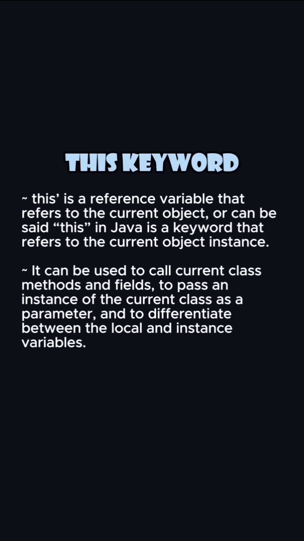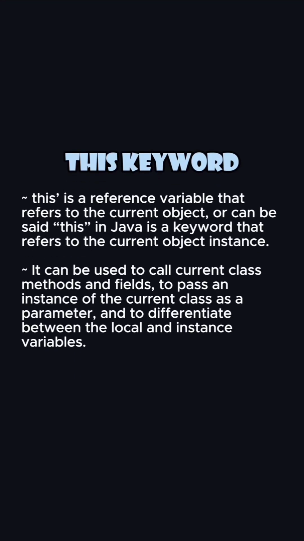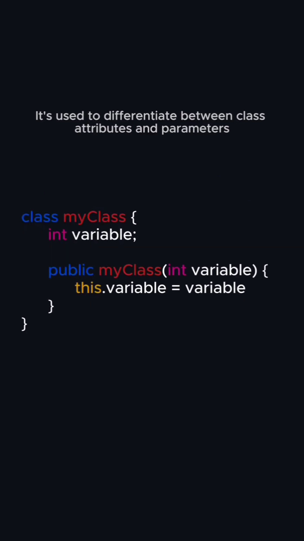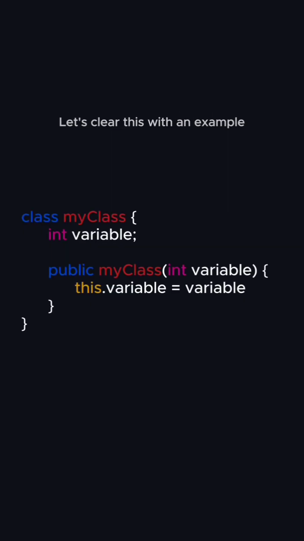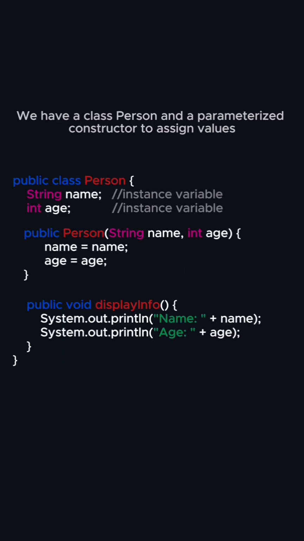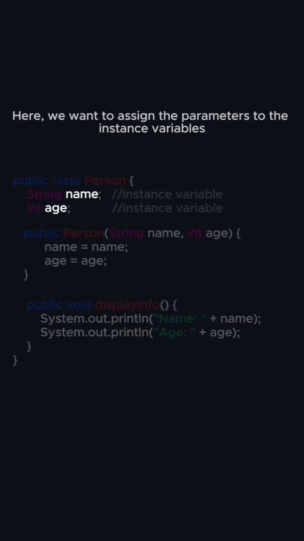The this keyword in Java refers to the current instance of a class. It's used to differentiate between class attributes and parameters. Let's clear this with an example. We have a class person and a parameterized constructor to assign values. Here, we want to assign the parameters to the instance variables.